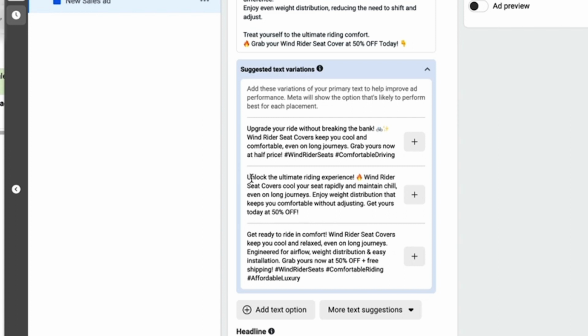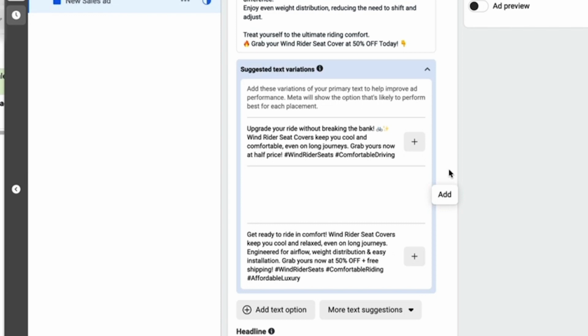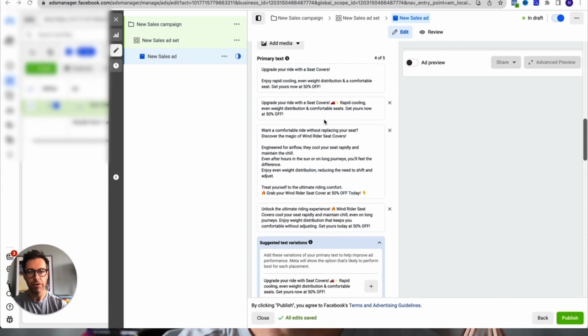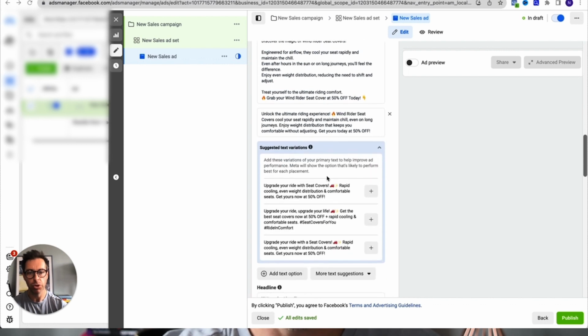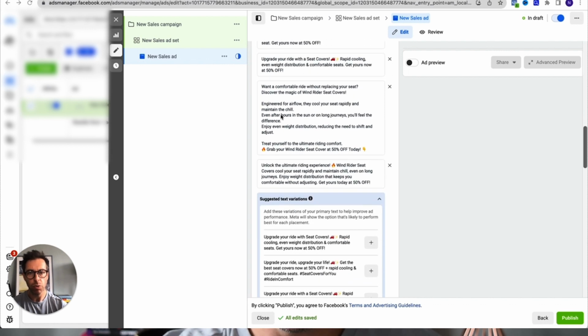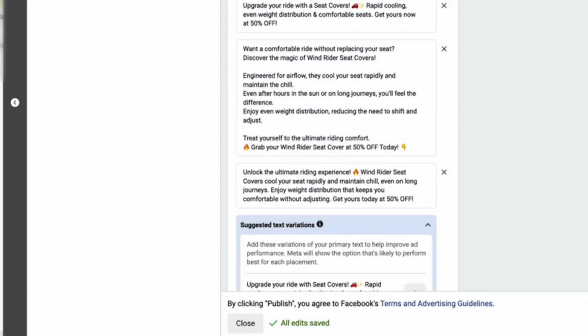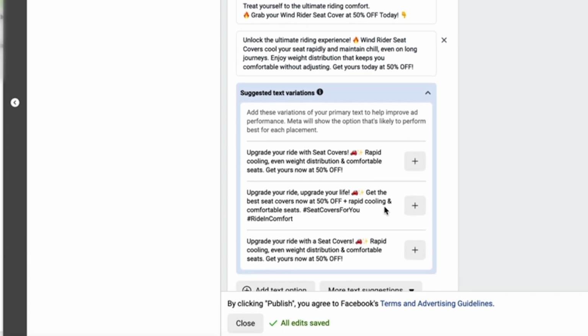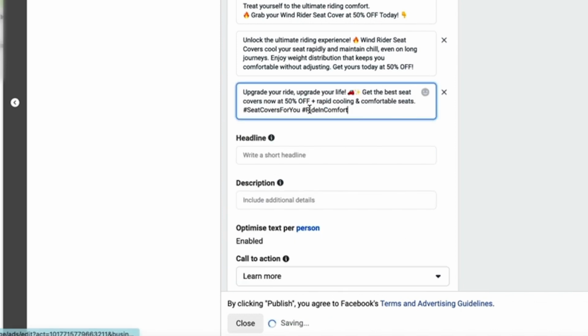So have a read through, have a look at the different text variations, add another one. Click it in, straight in there, it adds another text box. So you can see now, as we're entering these different texts, we've got 3 boxes here. It's actually brought up more. What we want to do is go through that, because you can see that it's bringing through some hashtags. Now we don't want hashtags in our paid ads. They don't help us in paid advertising, so we want to take those out. It's not like organic, where if we put hashtags in, it's going to find better placements and things like that. It doesn't work the same way, okay?